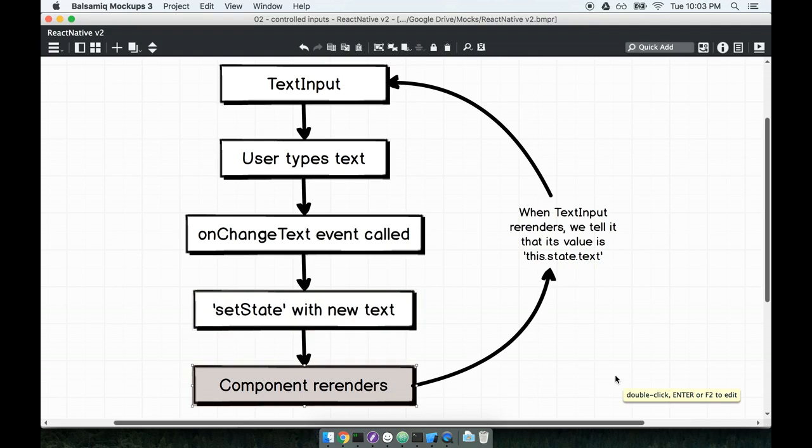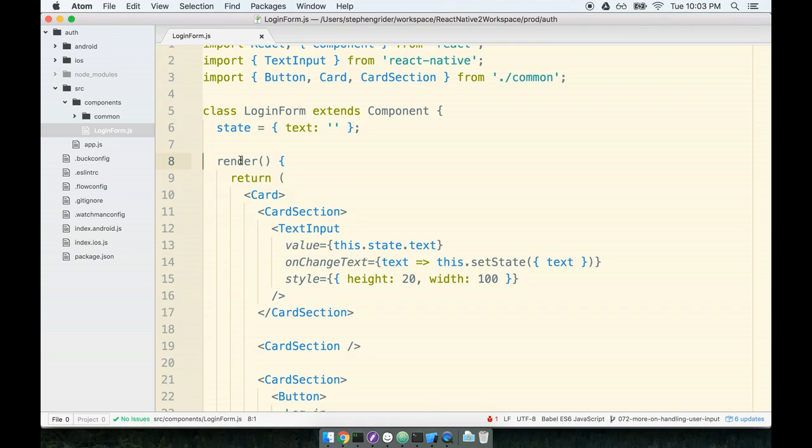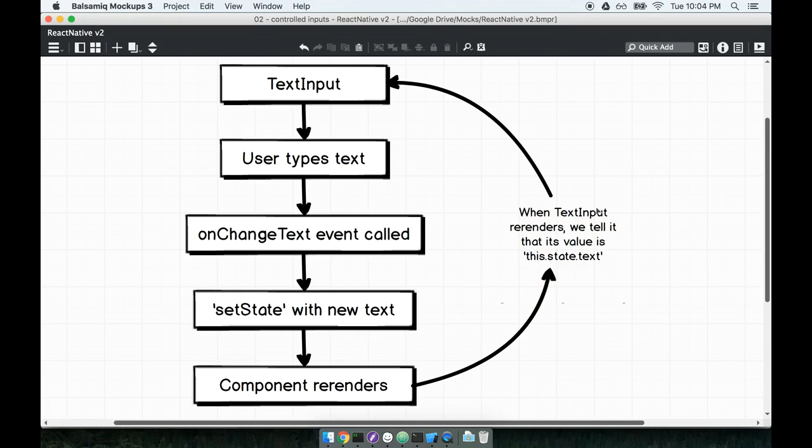Next, because we called setState, the component immediately re-renders. Don't forget that step. Whenever we call setState, the component immediately re-renders. And now here's where the magic happens. When the text input re-renders, when our render method is executed again, the text input is created again, and we tell it that its value should be equal to this.state.text. So we recreate the text input, we place it on the screen, and we immediately tell it that its value is this.state.text. And so we start the cycle again, all the way back up to the top with the text input.